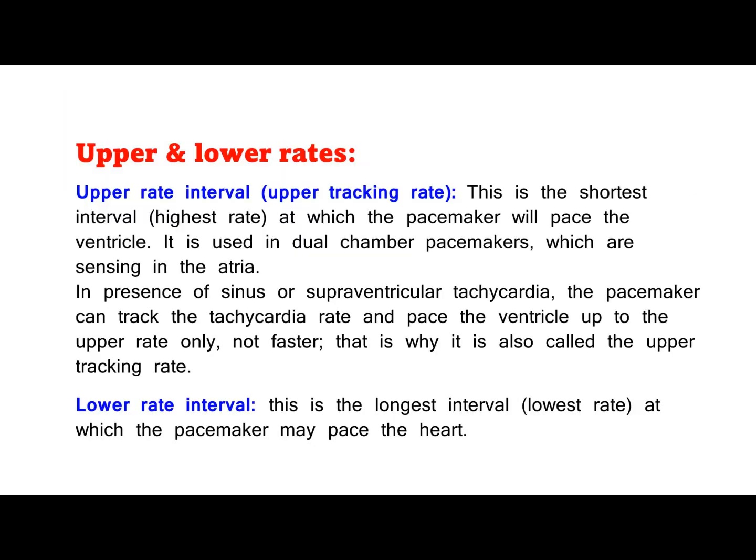Upper and lower rates. Upper rate interval, upper tracking rate. This is the shortest interval, highest rate, at which the pacemaker will pace the ventricle. It is used in dual-chamber pacemakers, which are sensing in the atria. In presence of sinus or supraventricular tachycardia, the pacemaker can track the tachycardia rate and pace the ventricle up to the upper rate only, not faster. That is why it is also called the upper tracking rate. Lower rate interval, this is the longest interval, lowest rate, at which the pacemaker may pace the heart.